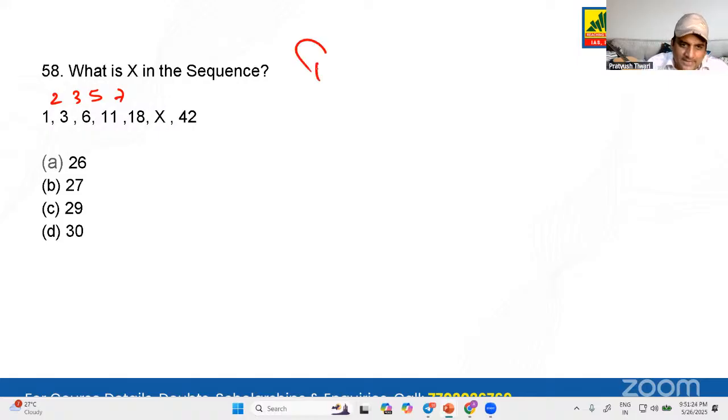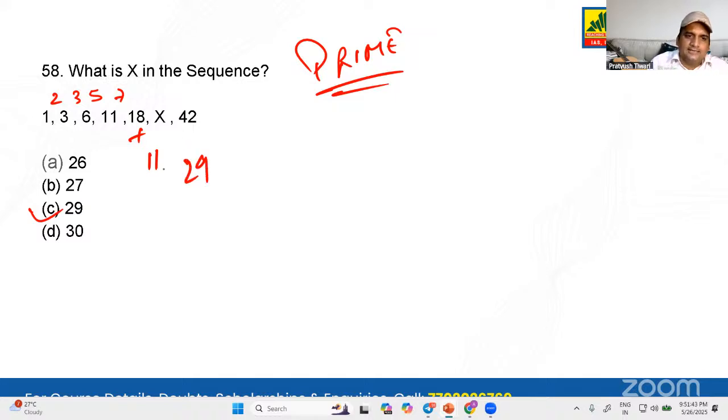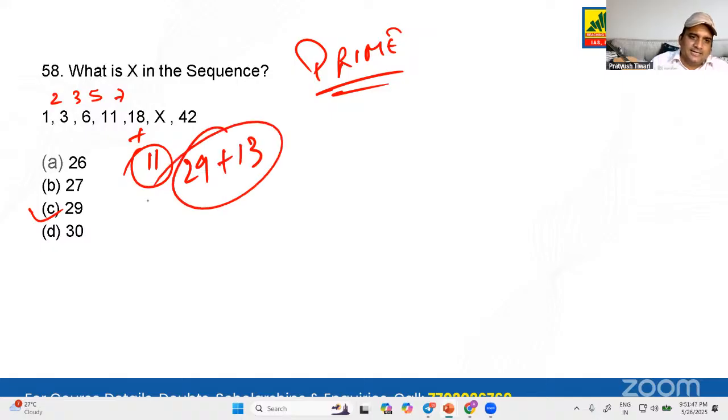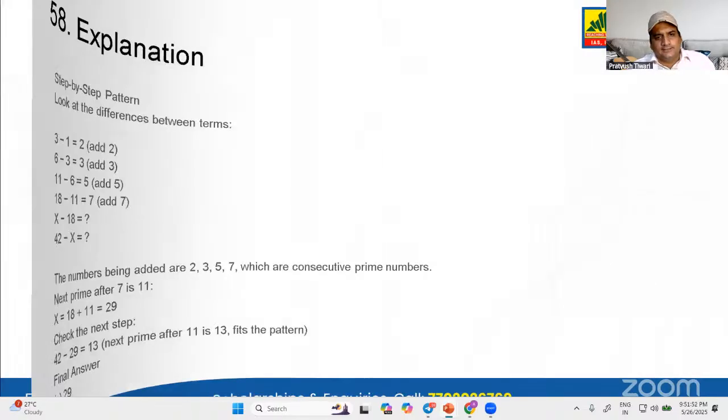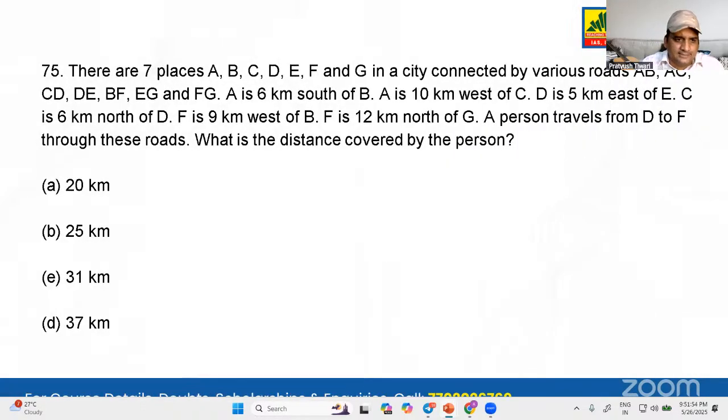Okay, it is about prime numbers. You studied prime numbers in childhood, right? So what is the next prime number after 7? 8? No. 9? No. 10? No. 11? Yes. So 18 plus 11 is 29. If you are not confirmed, cross check it. After 11, what is the prime number? 13. 29 plus 13 is 42. Yes, it is correct. 29, double check. 29 is the correct answer. Let's go ahead, guys. Let's see the next question.